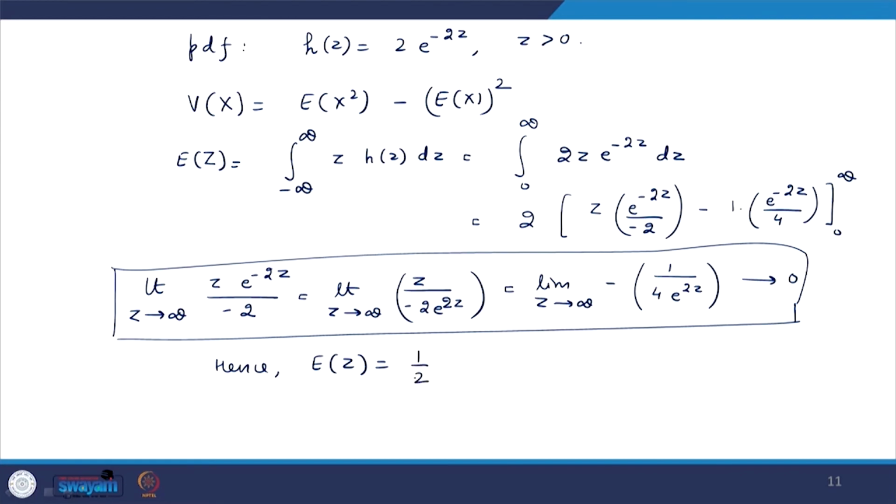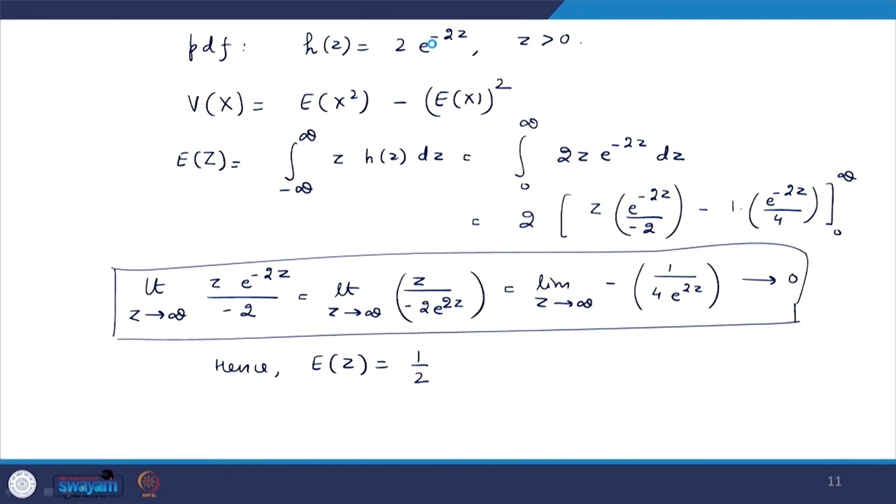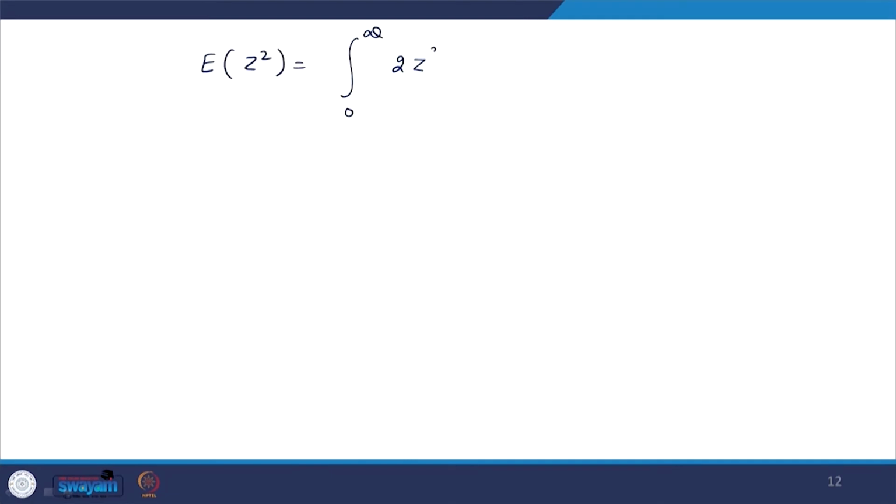Okay. Now, let us compute expectation of z square, then only we can compute variance of z. So, expectation of z square will be integral 0 to infinity, it is 2 z square e raised to power minus 2 z dz.